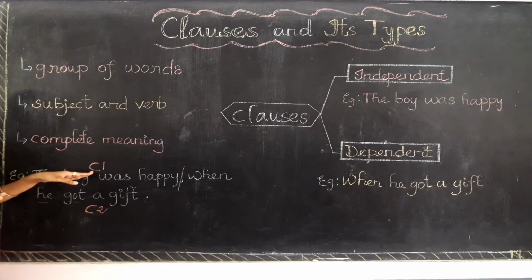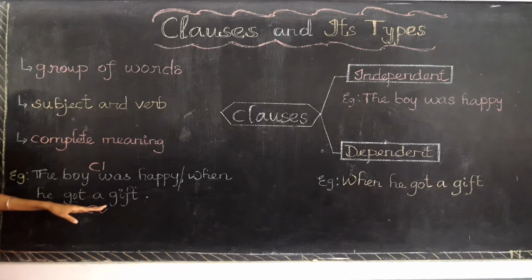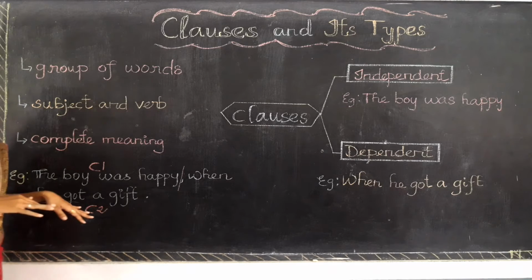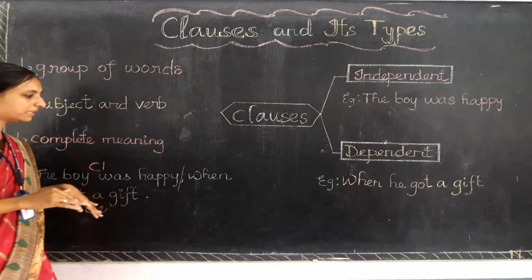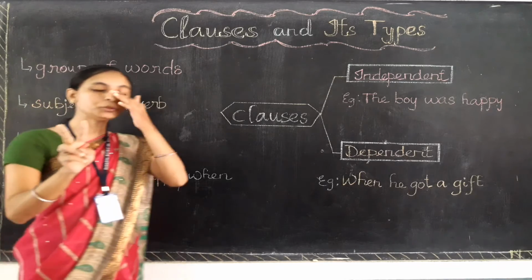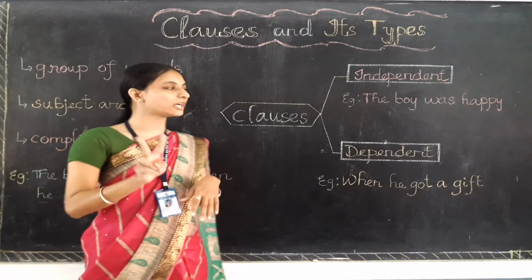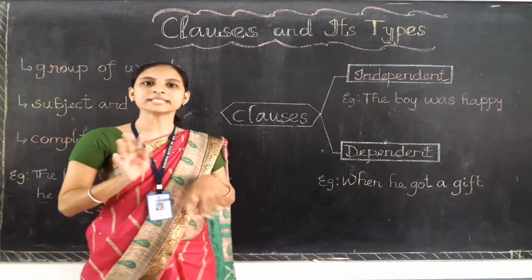So here I can tell you like clause 1 and clause 2. How this is also a clause, I am going to tell you. When a clause doesn't give a meaning, does it refer to a different type of clause? Yes, that is what we are going to learn. So clauses are divided into 2 types. How many types? 2 types. So we are going to learn about its types also.